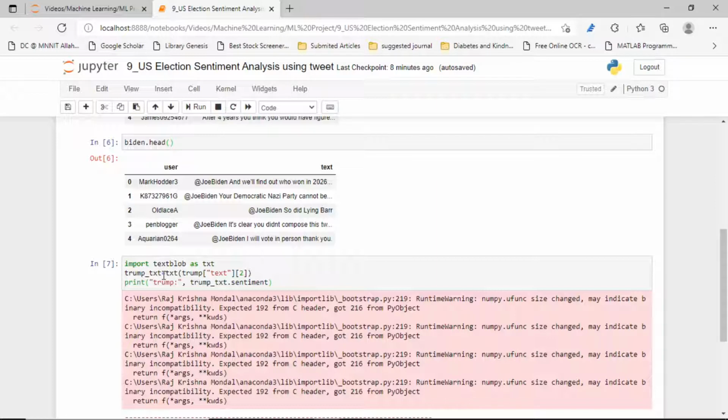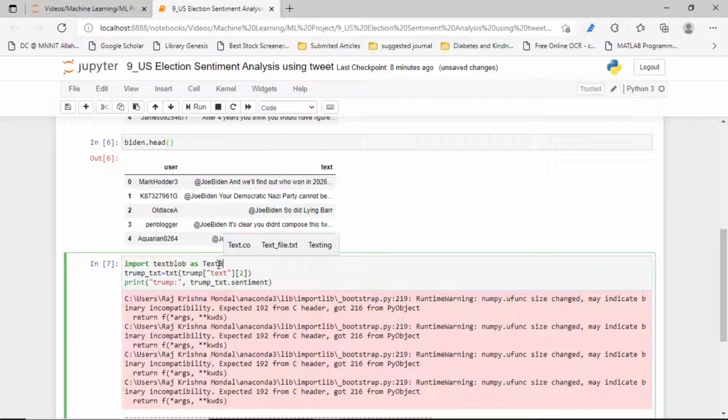Why does this kind of thing happen? Because I think I have used the name txt for some other variable, so for that reason let's rename it text blob. Now we have to take this one.